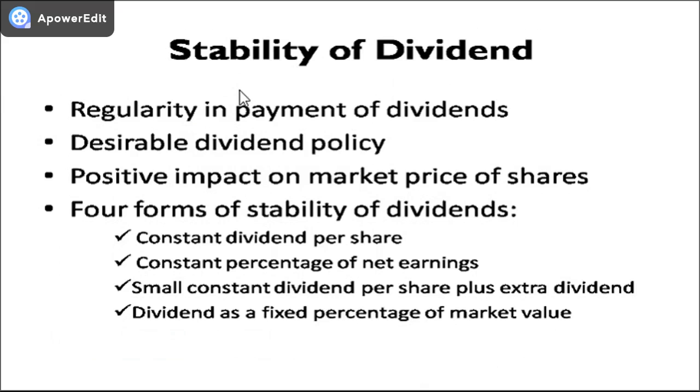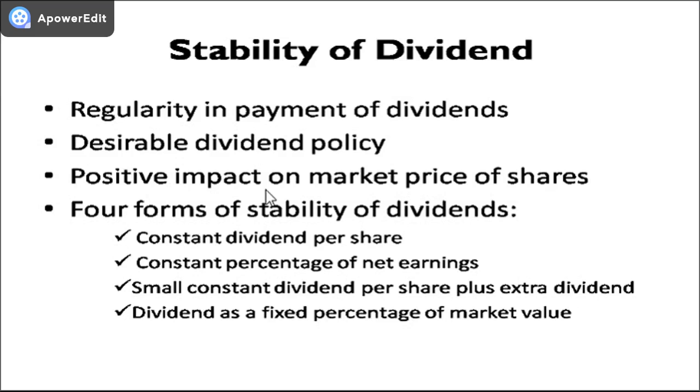Let's understand what stability of dividend is and how it is significant. Stability of dividend means regularity in paying dividends. This policy is considered to be a desirable policy of dividend, and it has a positive impact on the market price of the shares, keeping all other things constant.